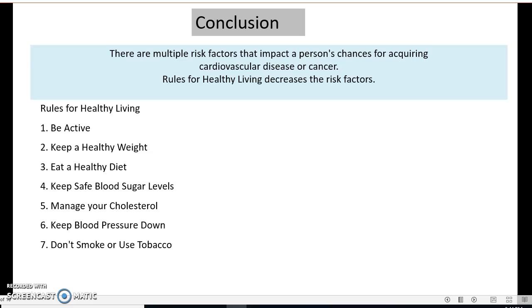You can prevent cancer and cardiovascular disease by modifying your behavior and lowering your risk factors.